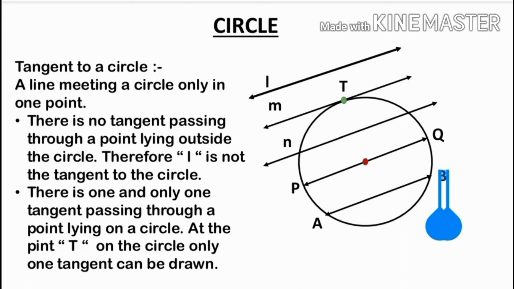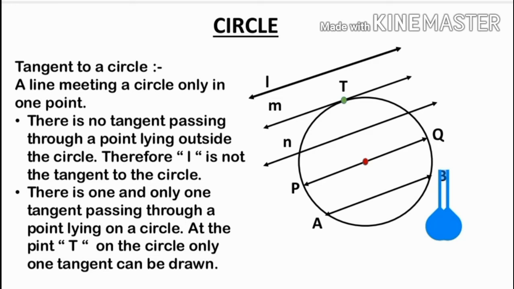Now see this figure. Tangent to a circle: a line meeting a circle only in one point. You see this figure? There is no tangent passing through a point lying outside the circle.